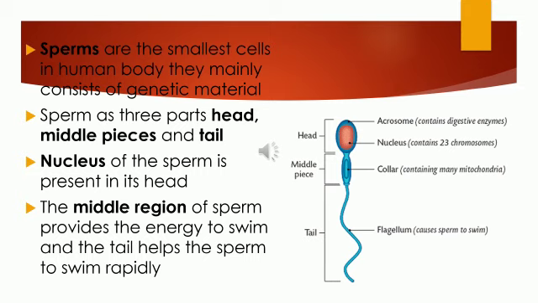This reproductive structure of male and female reproductive systems is so important, basic concepts. This will be carried to your PU classes as well. If you take up science in PU, the same concept will be repeated, but you will be learning more information and more knowledge will be given when you take up science in PU. So this is about the structure and function of sperms.